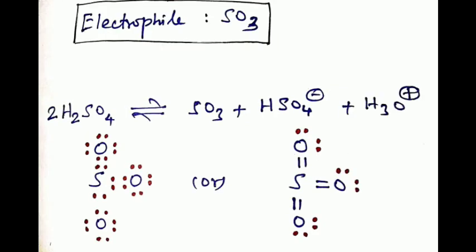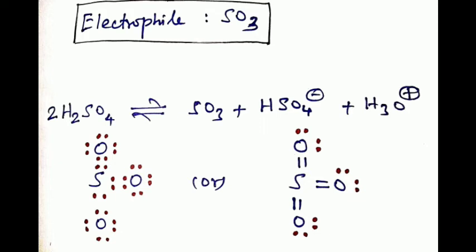The active electrophile in sulfonation reaction is sulfur trioxide, that is SO3, which is present in concentrated sulfuric acid as a result of equilibrium. Sulfonation can also take place in presence of a solution of SO3 in H2SO4, that is oleum.